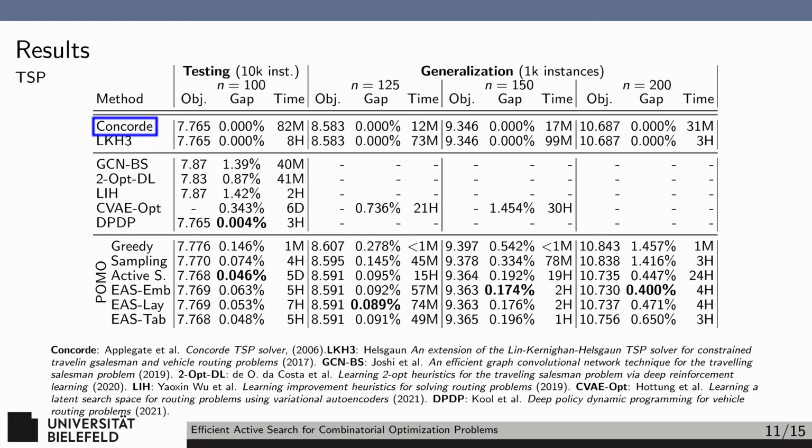Concorde is, of course, the well-known exact solver for TSP. Its performance is extremely good and practically unbeatable by any learned approach. LKH3 is the well-known Lin-Kernighan-Helsgaun heuristic, which also provides extremely good performance on the TSP.